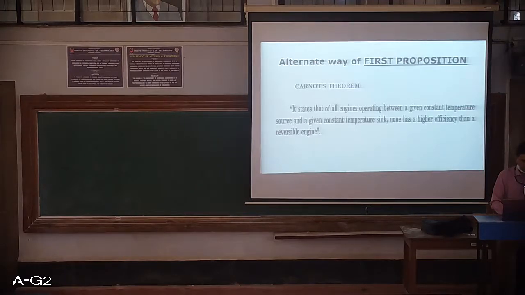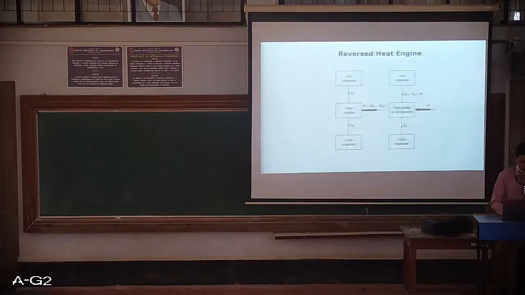Now we will understand what actually a reversed heat engine is, and then move on to prove what the Carnot theorem actually means. In this reversed heat engine, one is the hot reservoir, another one is the cold reservoir. I have a heat engine operating between a hot reservoir and a cold reservoir, and this heat engine is giving W as the work output, that is W is equal to Q1 minus Q2.